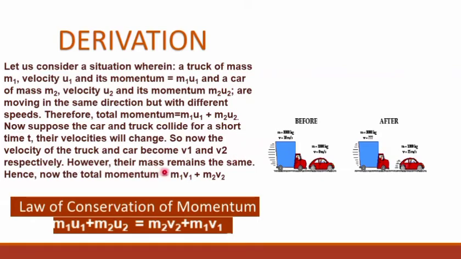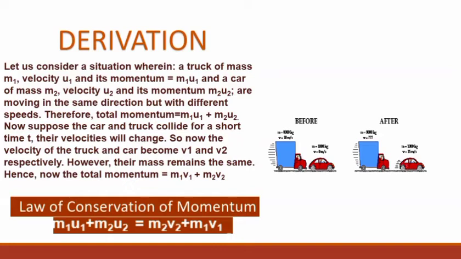However, their masses remain the same, hence the total momentum after collision will be m1 v1 plus m2 v2. According to the law of conservation of momentum, the net momentum of the system remains the same, so m1 u1 plus m2 u2 is equal to m2 v2 plus m1 v1.